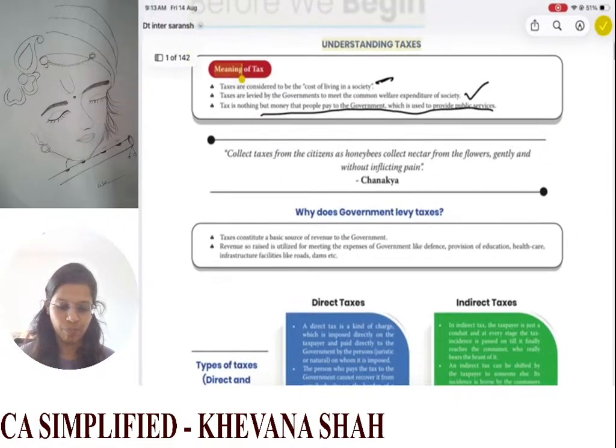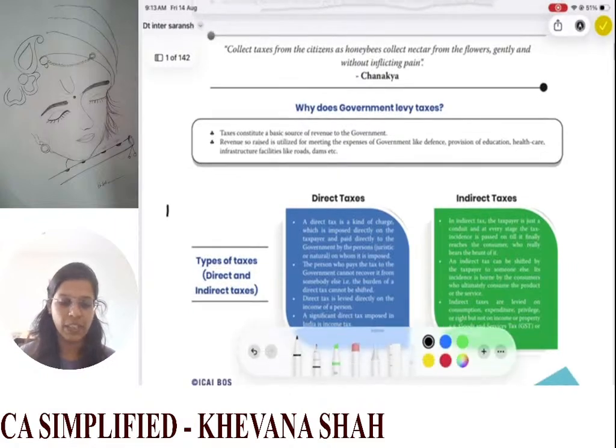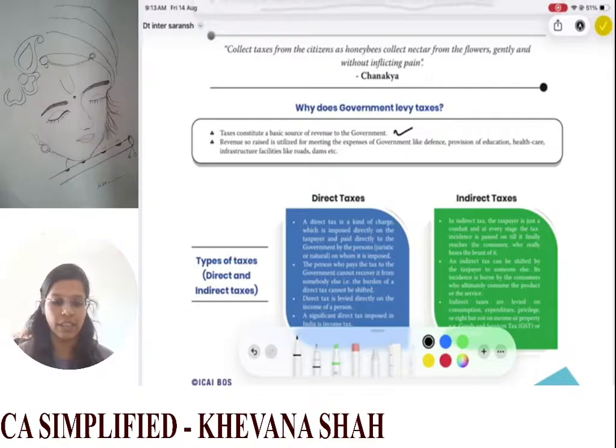So why does the government levy taxes? Taxes constitute a basic revenue of the government. It is a basic source of revenue. The revenue so raised is utilized for meeting the expenses of government like defense, provision of education, healthcare, and infrastructure facilities like roads, dams, etc. The government provides you with all these facilities, and for that it utilizes the taxes that you are paying.